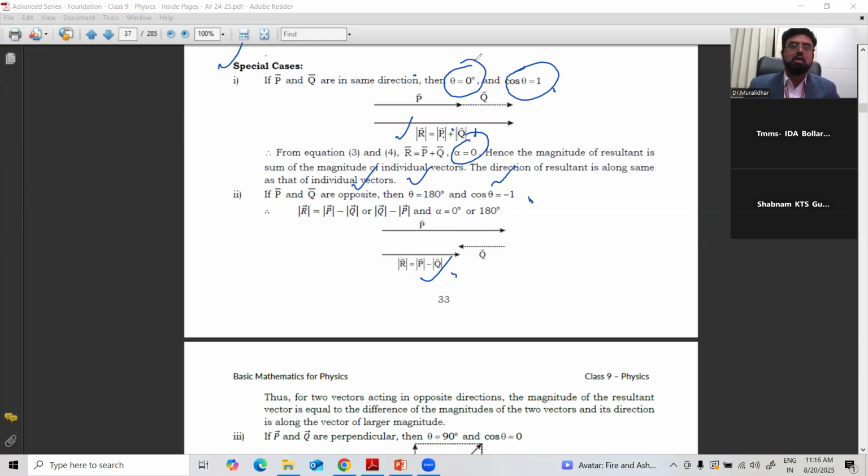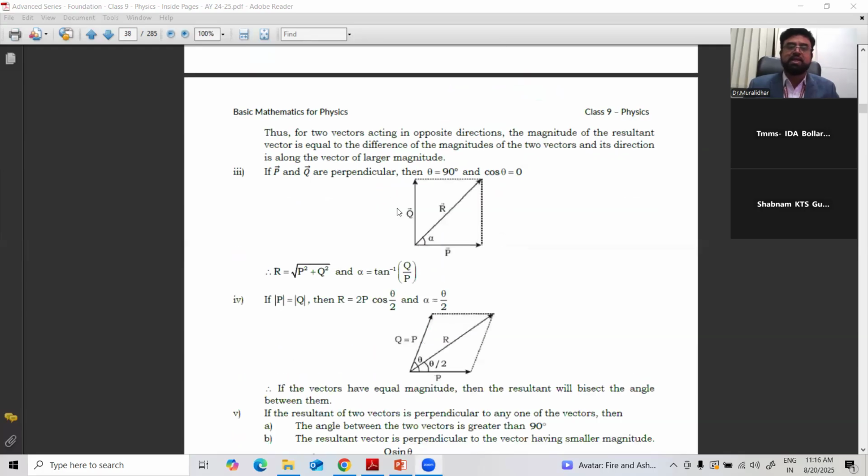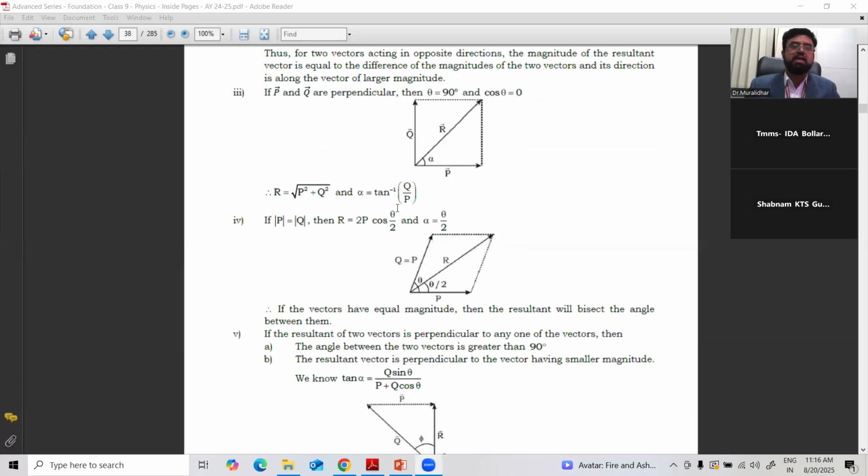These are some special cases. Suppose both the vectors are in the same direction or opposite direction, the angle will change. Same direction, angle is 0. Opposite direction, cos 180 is minus 1. Third case, if they are perpendicular, means angle is equal to 90 degrees. Cos 90 value is what? 0. Cos 90 value is 0.